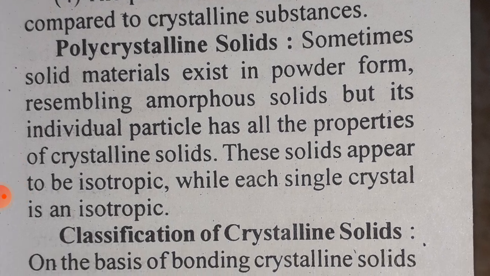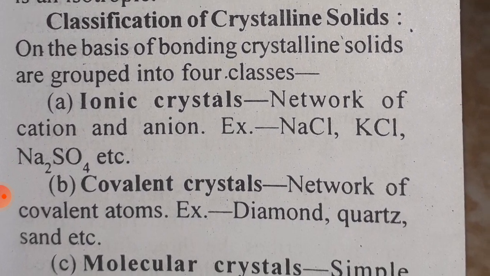Polycrystalline solids. Sometimes solid material exists in powdered form, resembling amorphous solids, but its individual particles have all the properties of crystalline solids. These solids appear to be isotropic, while each single crystal is anisotropic.